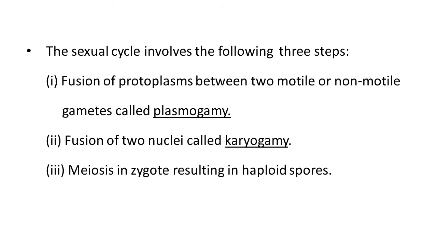And third one is meiosis in zygote resulting in haploid spores. So this way, in the sexual cycle of fungi, 3 steps are observed. First, plasmogamy, second, karyogamy, and third, meiosis of zygote and formation of haploid spores.